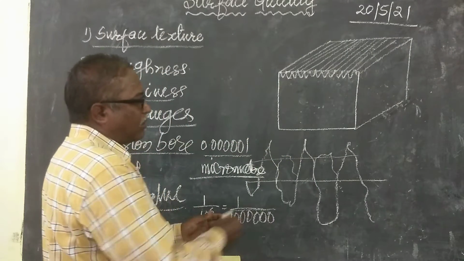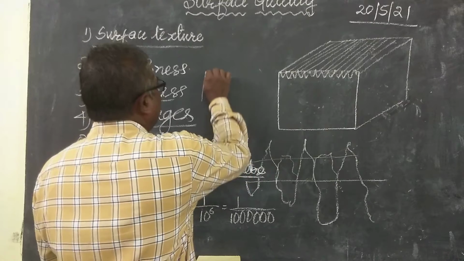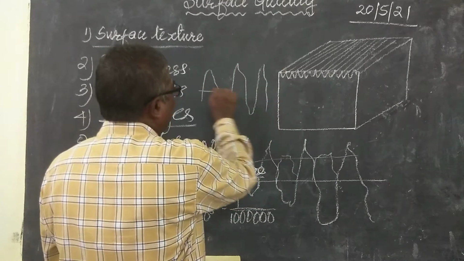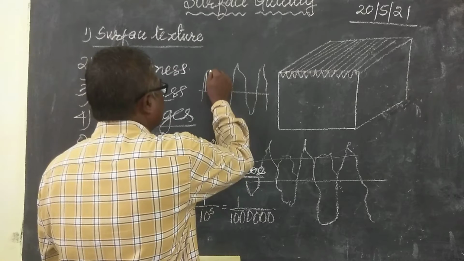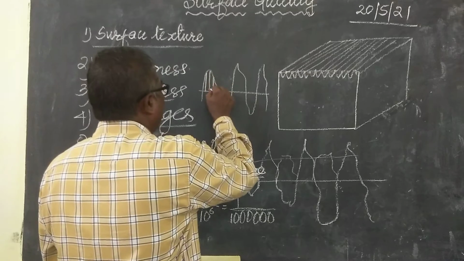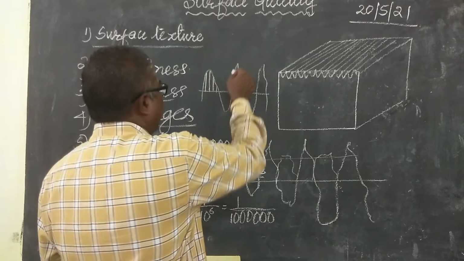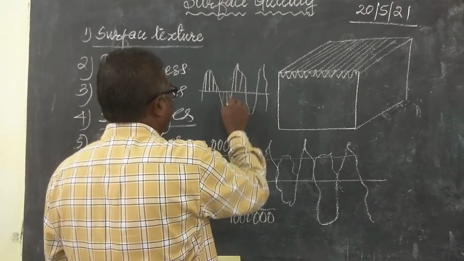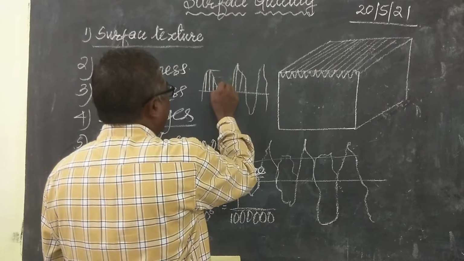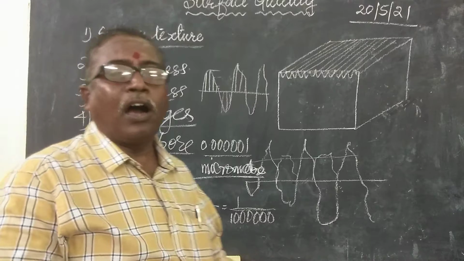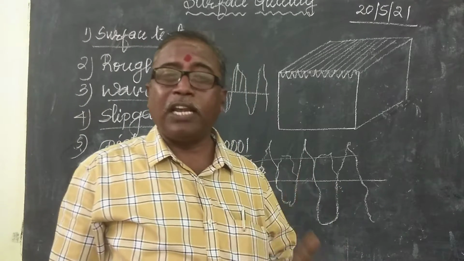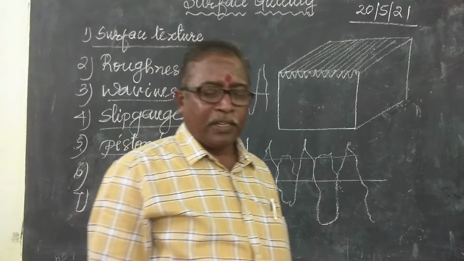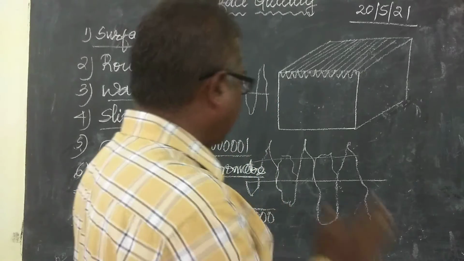There is another calculation also. They will take the profile like this, up and down. They will draw the line, like the formula used for finding the center of gravity. The lines will be marked. Each height they will check and they will calculate the average. That we can call the center line average, CLA. So like this they will calculate.